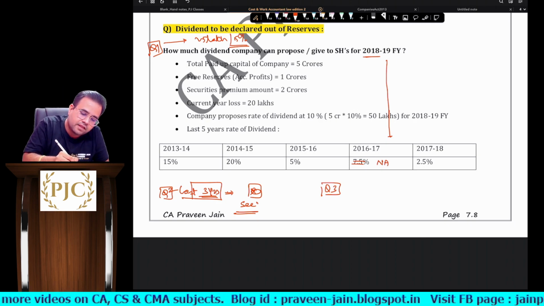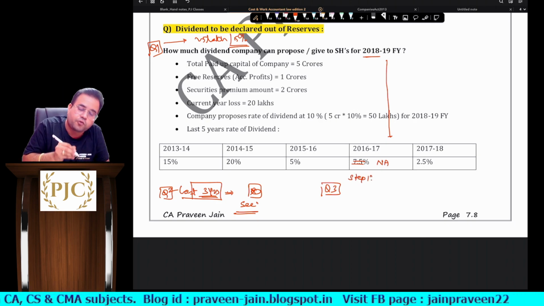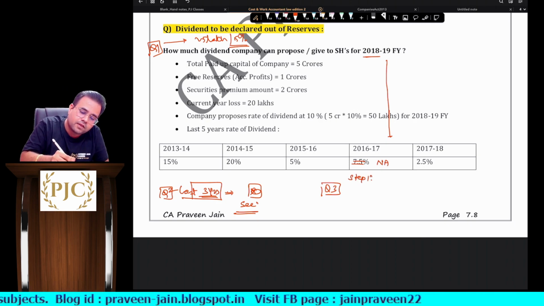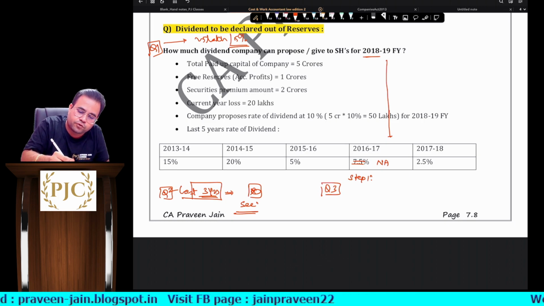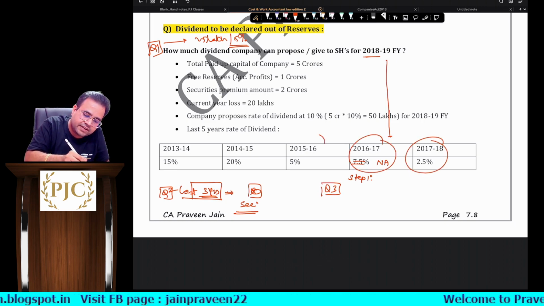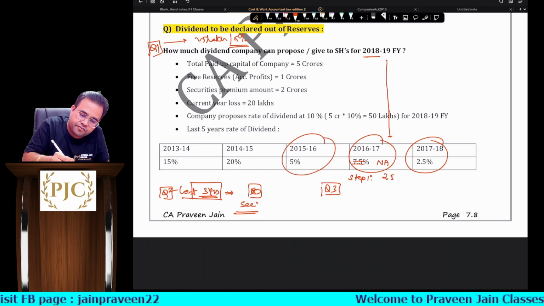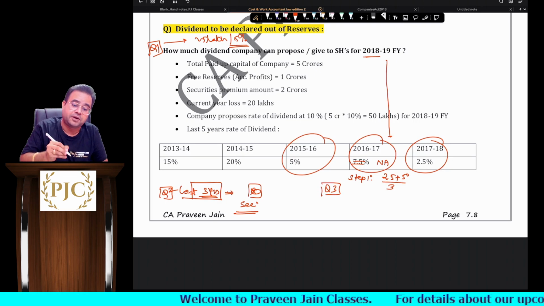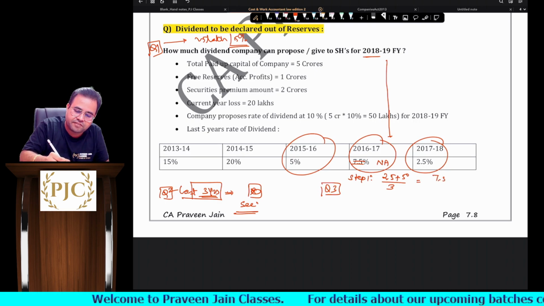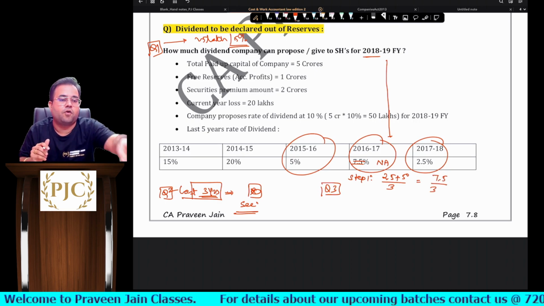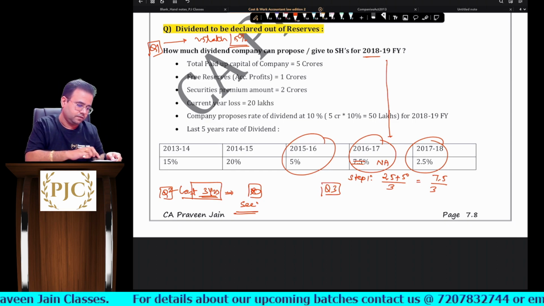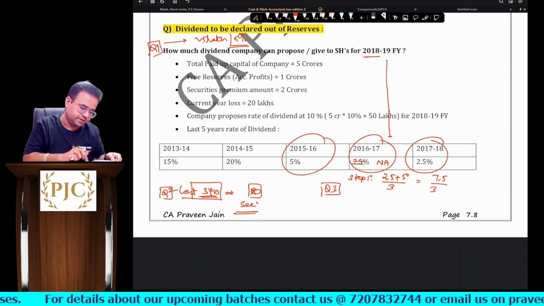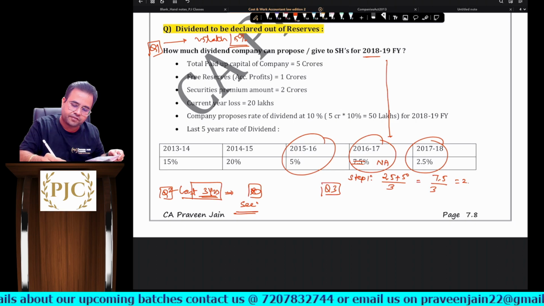Now tell me, sir, ऐसे situation में what would be the rate of dividend? Step 1: can I say for the last 3 years we have to take 17-18, 16-17, 15-16? So 2.5 plus 0 plus 5% divided by 3. So can I say it will be 7.5% divided by 3? Obviously 7.5% divided by 3, so it will come around 2.5%, sir.